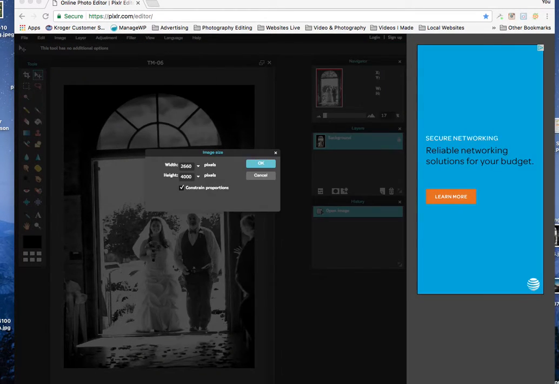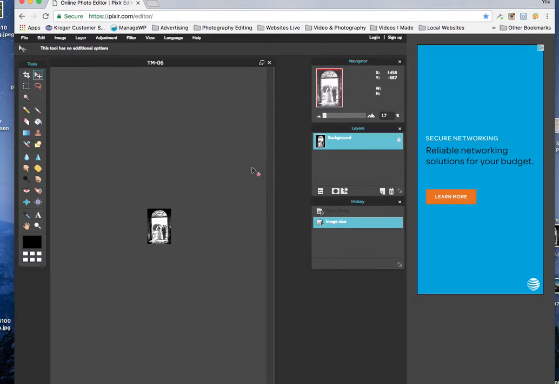I'm going to make it 500 height. I'm going to go to the height here first because that's where I want to go. And you can click out of here and make that 500. And you can see the numbers changing on the width there too because it's constraining it. So I'm going to hit OK. And it's very small, but that's what we need.